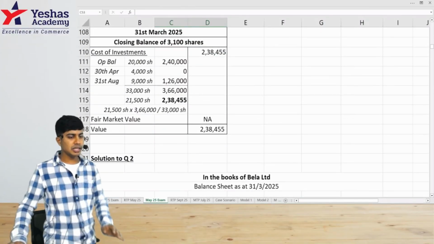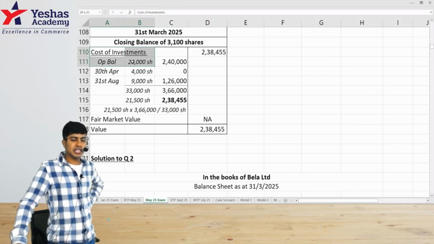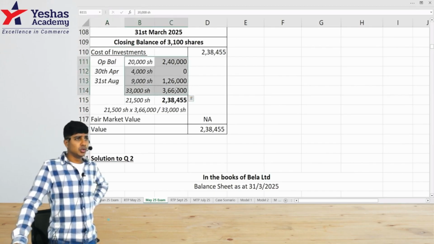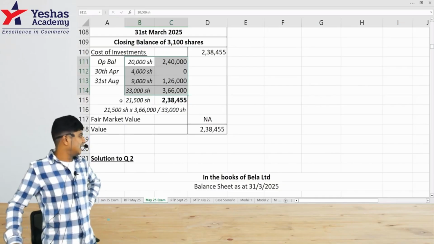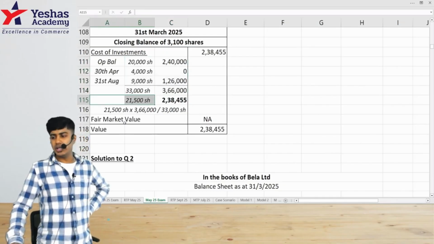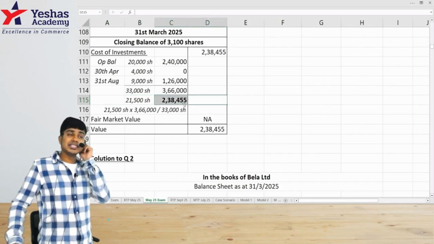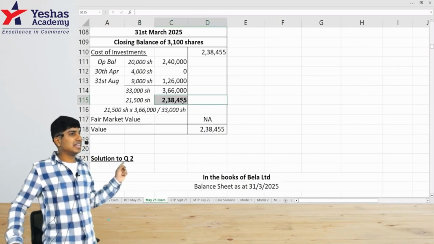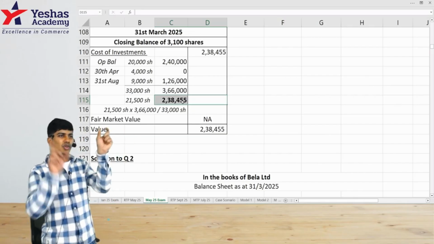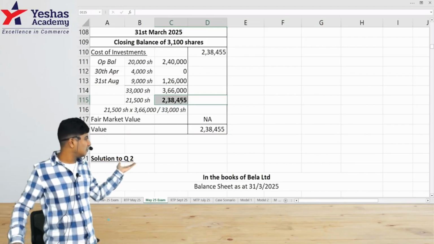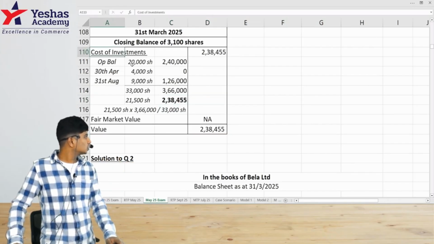Closing balance. See, opening balance is 20,000 shares. You add 4,000 and 9,000 shares which were bought during the year, and you identify the total cost for the total units, opening plus purchases. At the end of the period, we have 21,500 units. Just cross multiply to identify the value of the units at the end of the year. Because this is average cost, we don't have to take units sold individually. It will get averaged out anyway. And this is the right way of computing the cost of investments.